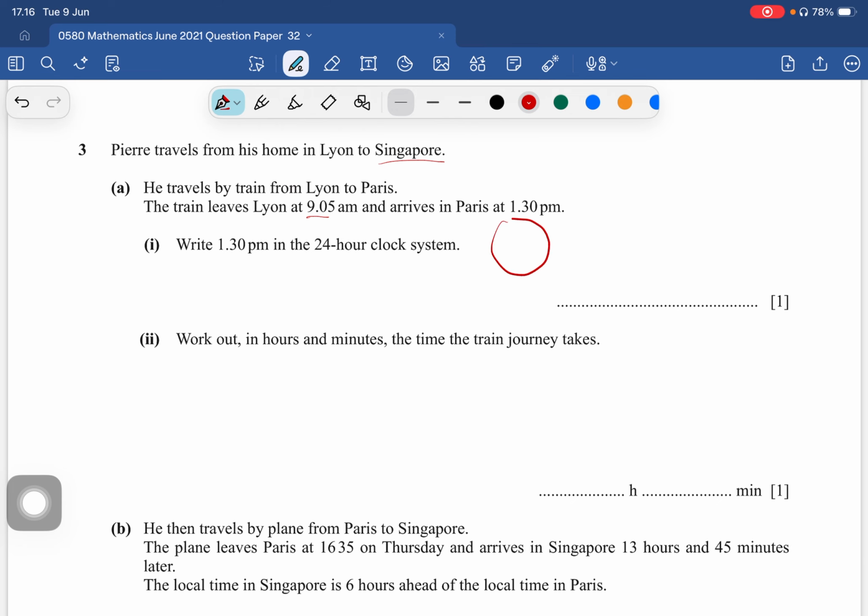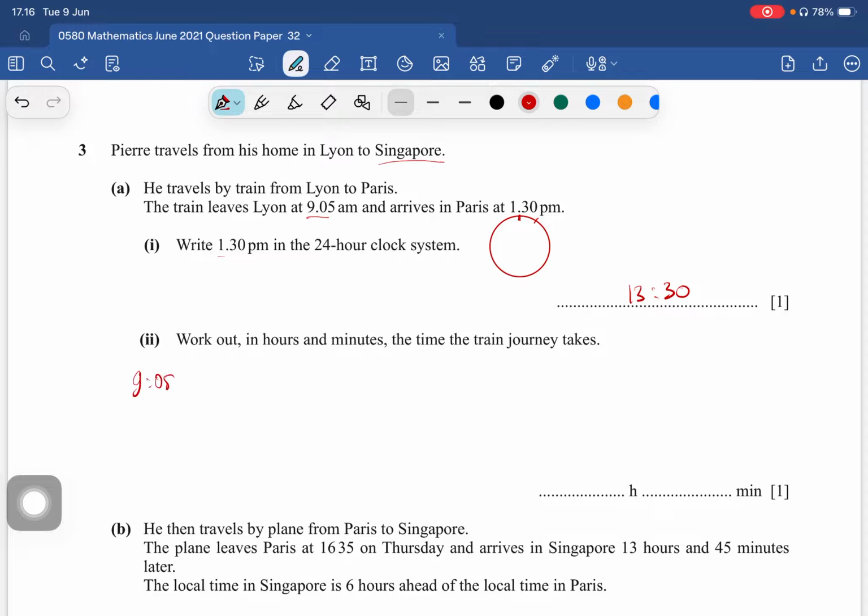So 24 hours. Starting from 12, it's going to be 13. So this is 12 and 1, so this is 13:30. Okay, work out in hours and minutes the time the train takes. Okay, starting from